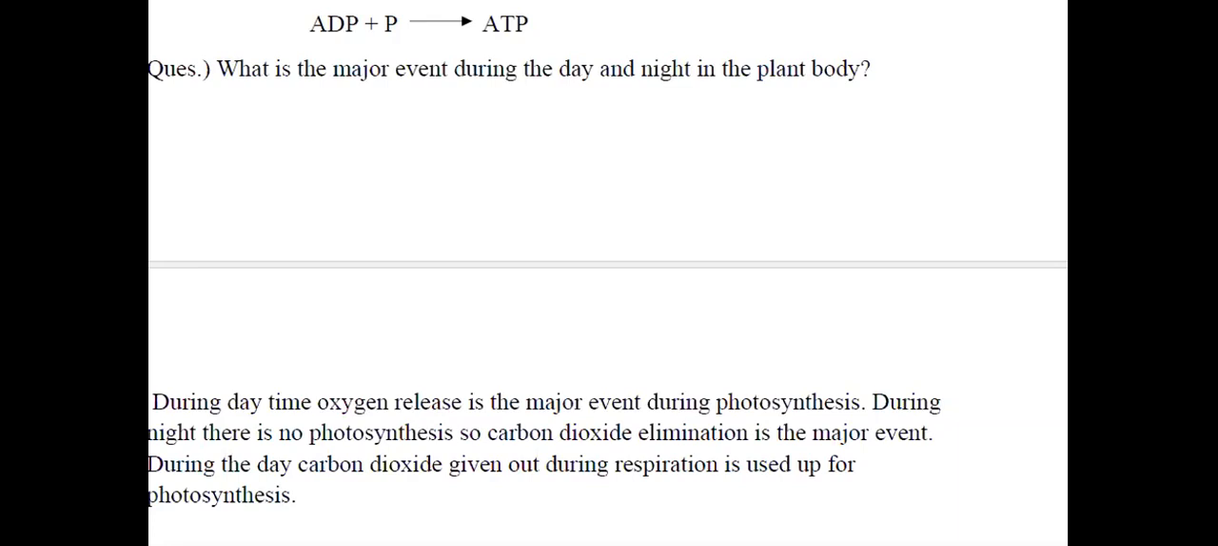But during night time, when there is no sunlight, they cannot carry on photosynthesis. So at that time, carbon dioxide elimination is a major event, because at that time the plant is respiring. So during the day, the carbon dioxide that is given out during respiration is used up for photosynthesis.